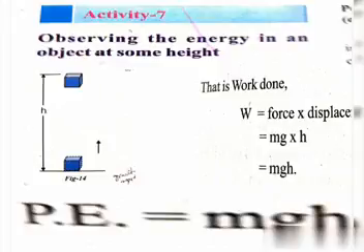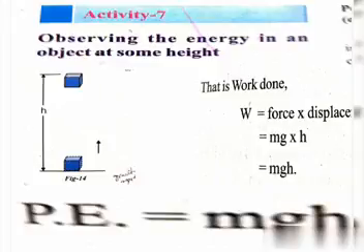Due to that acquired energy, it is able to do some work on the nail, and the nail moves quickly into the plank. This energy is due to the special position of the hammer.